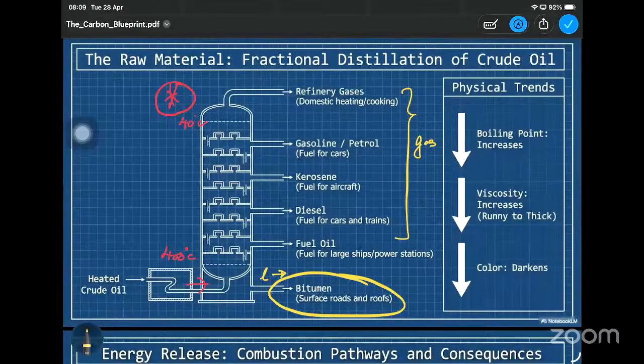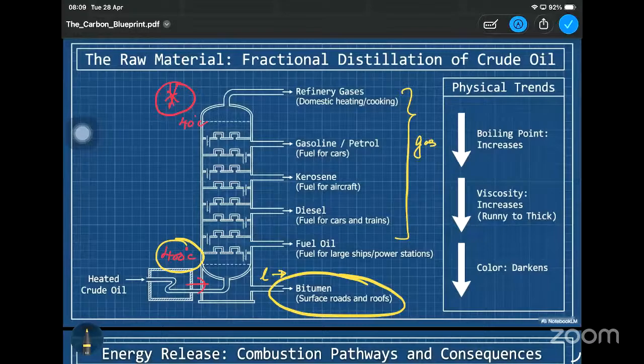And remember, the reason why you are getting bitumen as a liquid is that its boiling point is somewhat higher than 400 Celsius. So still the temperature has not been reached, right? Therefore, what will happen? It will exist as a liquid, and we can easily get that liquid out of the column, right?